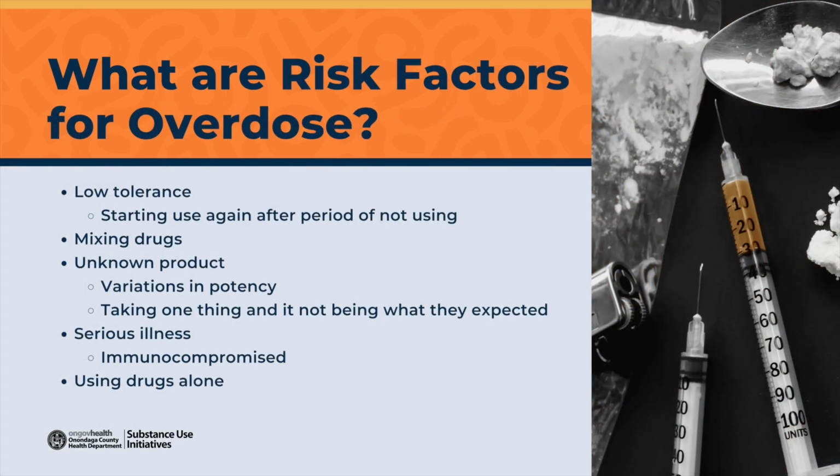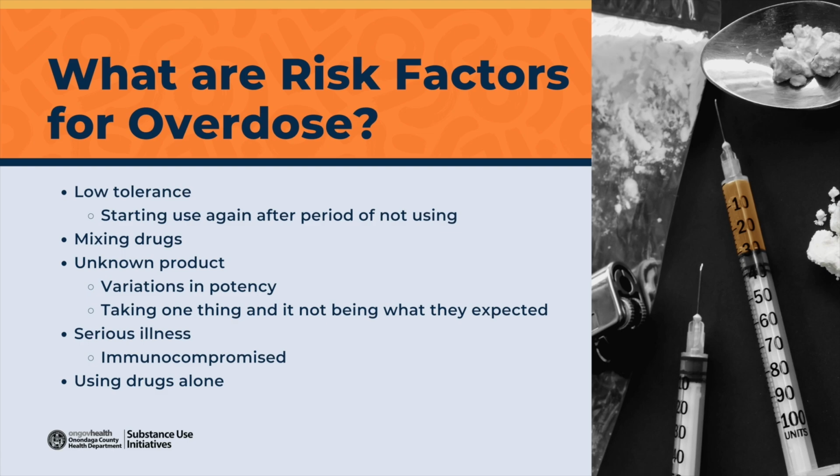What are risk factors for overdose? Low tolerance. We often see this after a person finishes rehab, is released from jail, or has any other period of time where they are abstinent from opioids. Mixing of drugs. This can be intentional or unintentional.